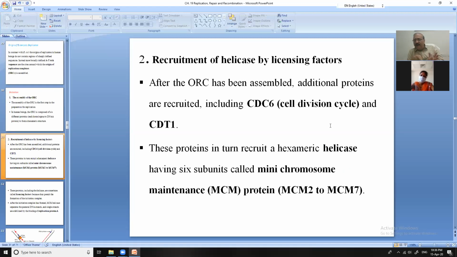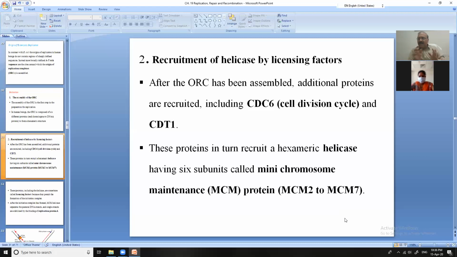Now you will find the CDC6 and CDT1. So four things: CDC6 is 3 and CDT1 is 4. And in fifth also, these proteins in turn recruit a hexameric helicase having 6 subunits called mini chromosome maintenance, MCM proteins: MCM 2, 3, 4, 5, 6, 7.